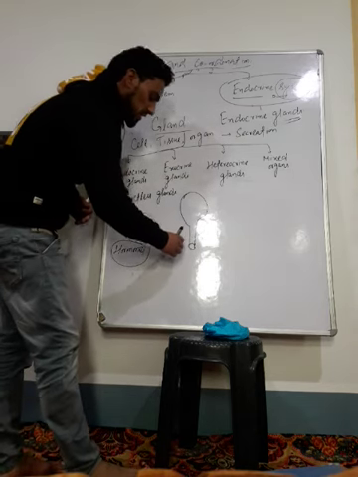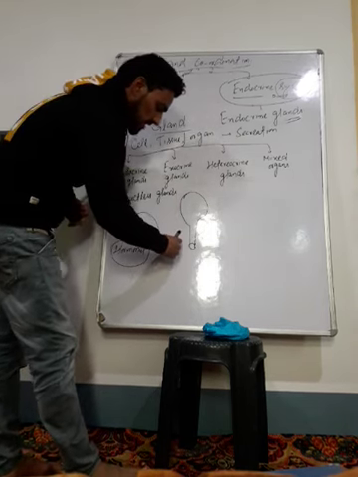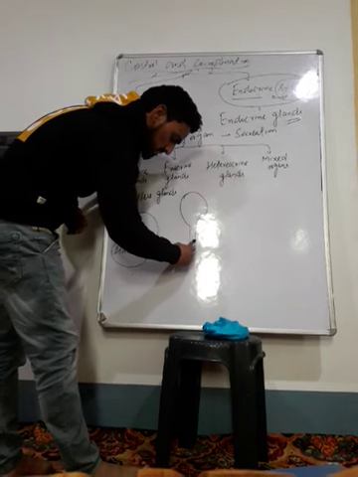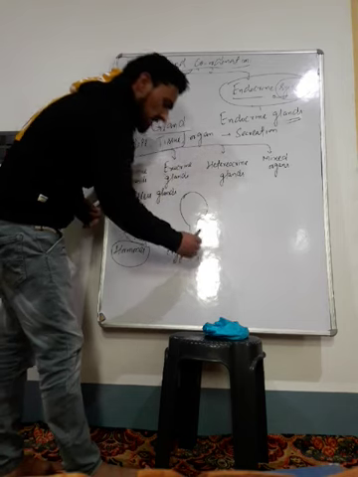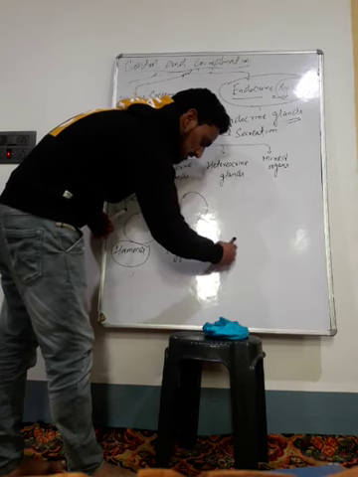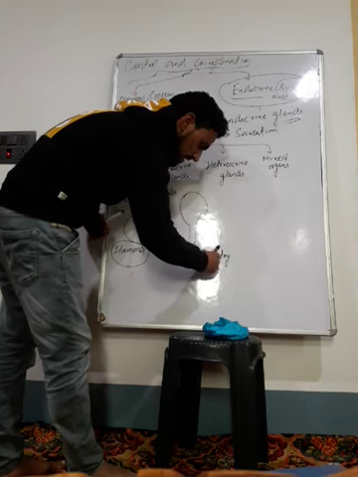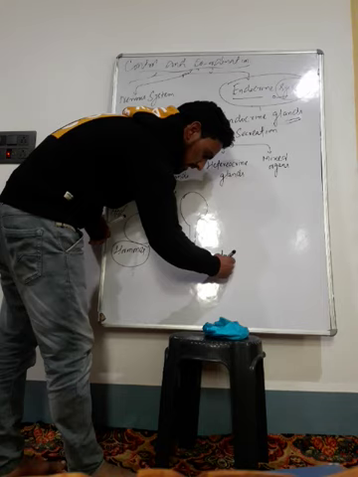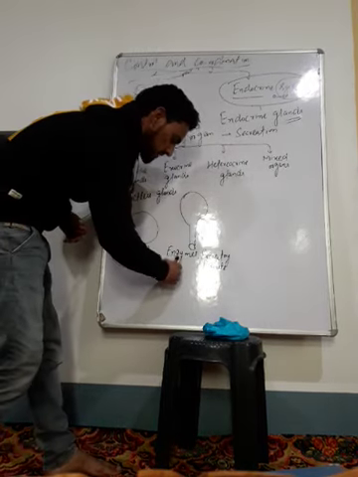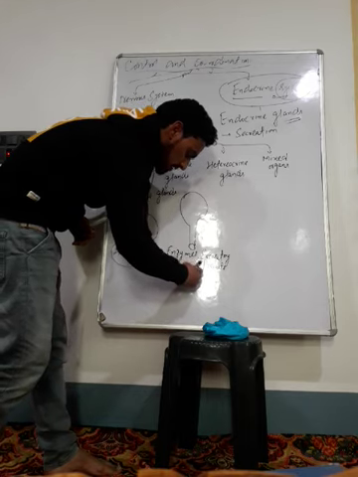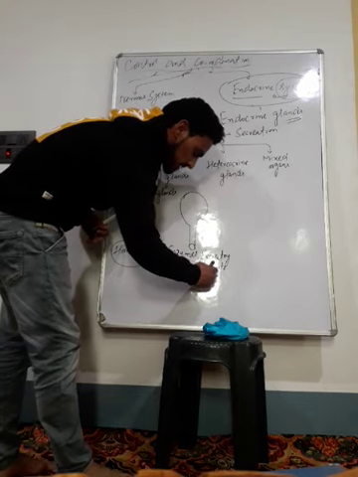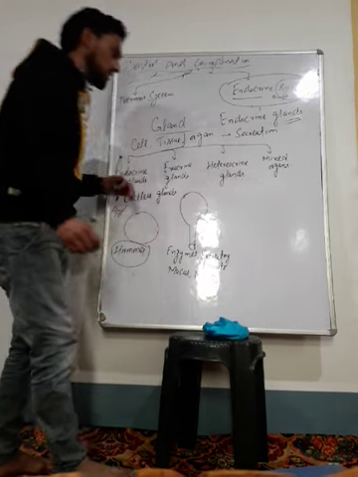The secretions of exocrine glands are mostly enzymes. Some of them secrete excretory products, that is, waste products. Some of them produce mucus, and in addition to that they also secrete milk. These are the various secretions of the exocrine glands.